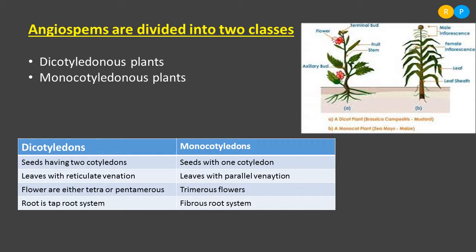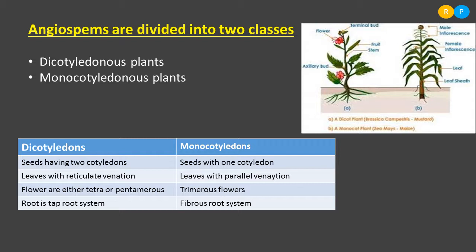Understood? And one more difference between monocot and dicot is that the root in the dicot plant is a taproot system. But in the monocot plant, the root is a fibrous root system. Clear? So these are a few differences we can see between monocot and dicot plants. These are just the morphological differences. That means from external appearance we can make out these differences, and they also have some anatomical differences.